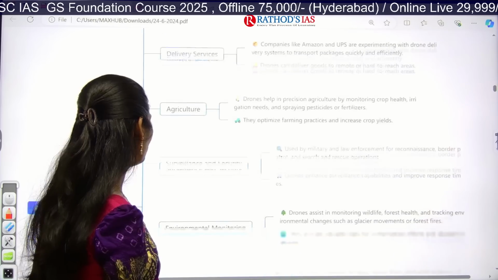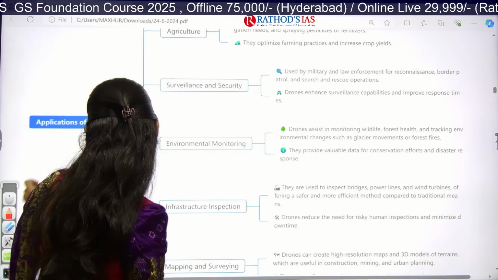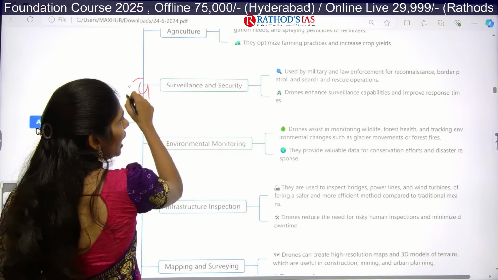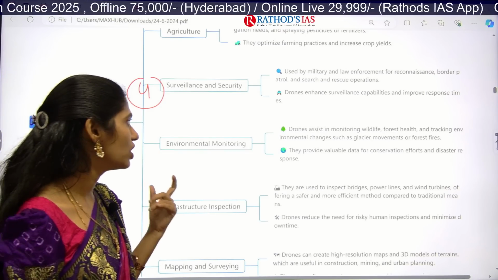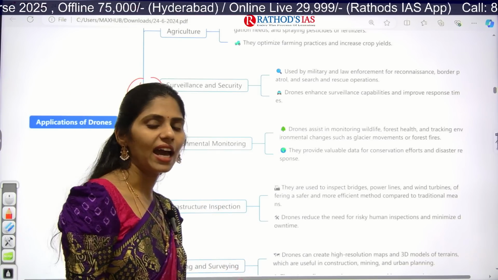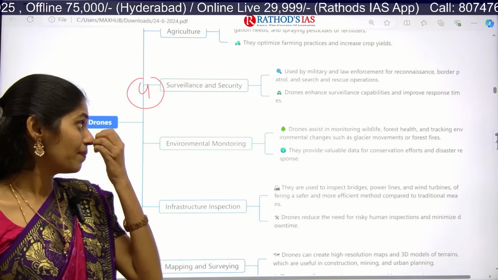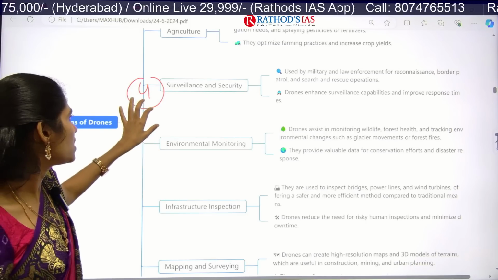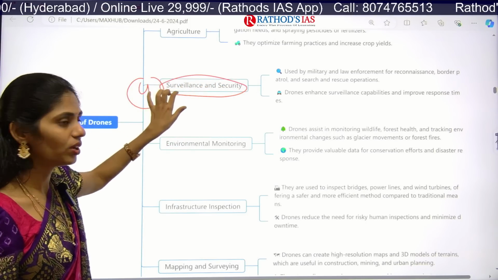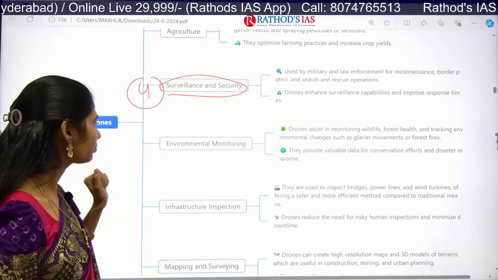And next important one is surveillance and security. Especially military and law enforcement agencies use them for patrolling, for search and rescue operations, for enhancing surveillance capabilities, as well as for improving response times, etc. Yes, now we are using drones for surveillance and security purposes also.